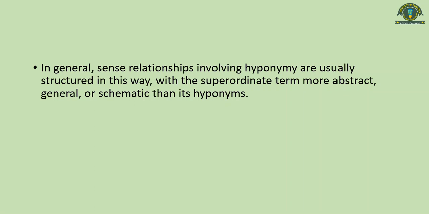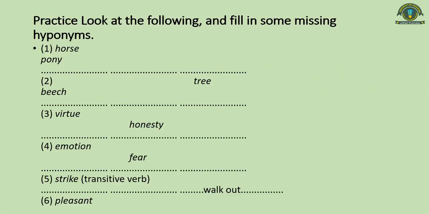It may have hyponyms such as table, chair, bed, or sofa. Similarly, if you have flower, there may be different hyponyms of it, like jasmine, rose, or lily. Similarly, for red, you had the hyponym scarlet, and there may be other shades of red which can be included as its hyponyms.